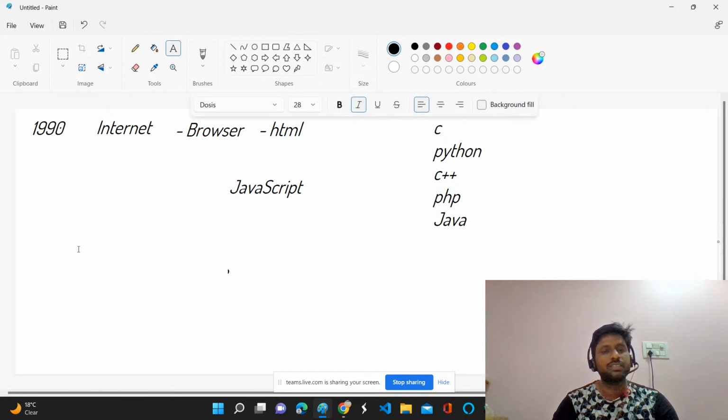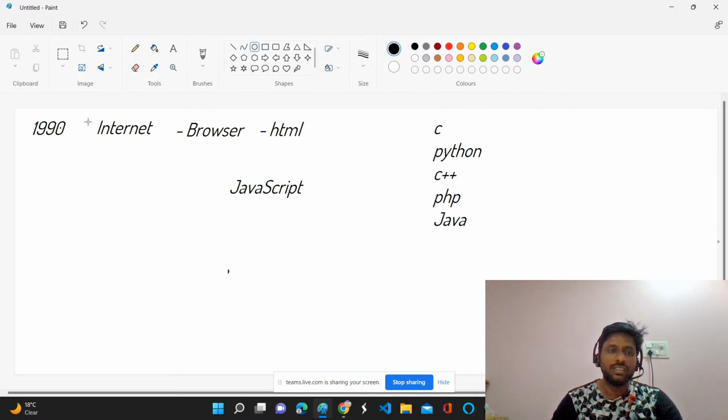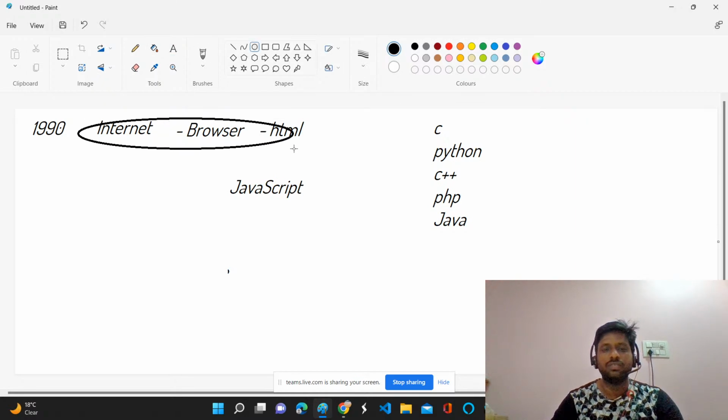So in the 1990s, when HTML was introduced, the browser was also there, and simultaneously the internet era also started. These three are very important, so you should understand these things, at least the fundamentals.